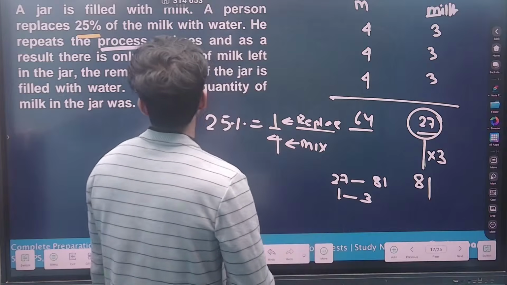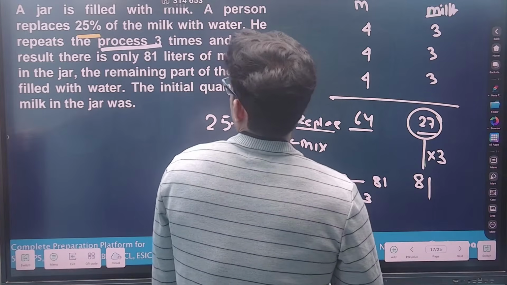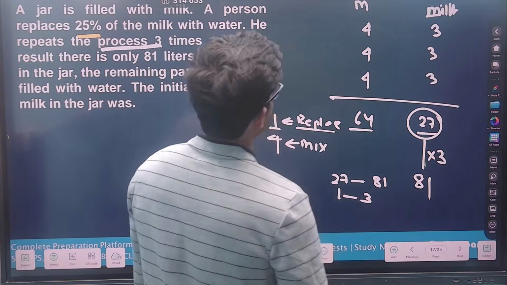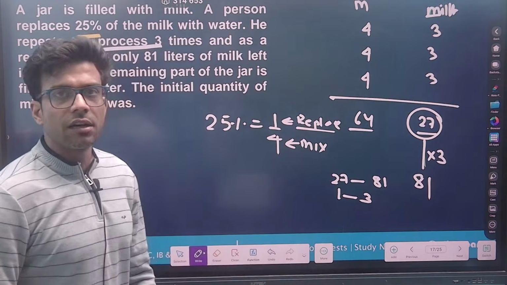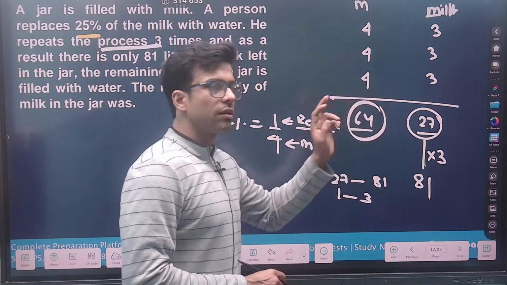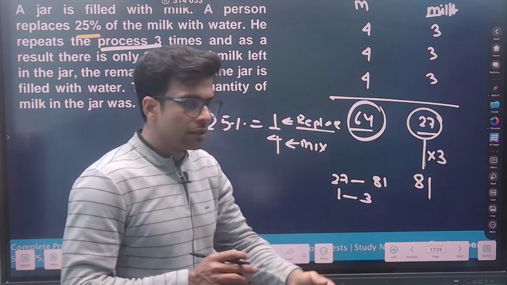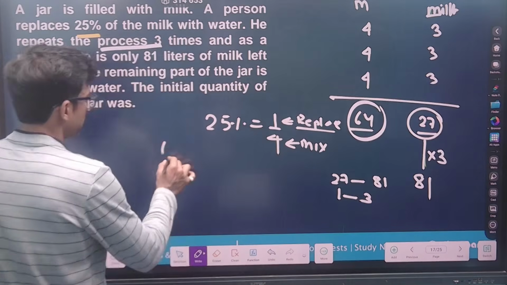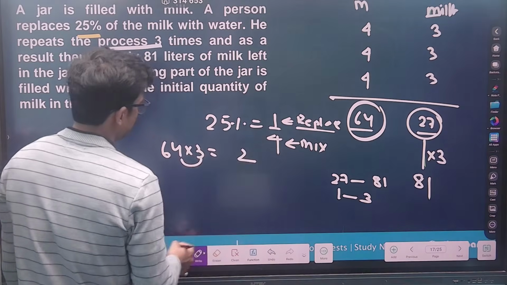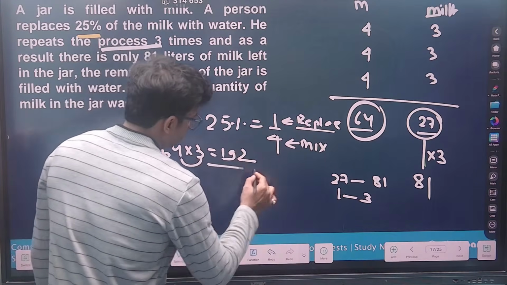They're asking what? The remaining part of the jar is filled with water. The initial quantity of milk in the jar. According to me, the quantity of the mixture is 64. Am I right or not? This is the initial quantity. So 64 into 3 is how much? 4 threes are 12, 18, 192. Answer.